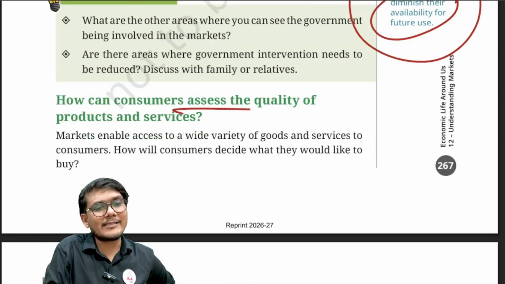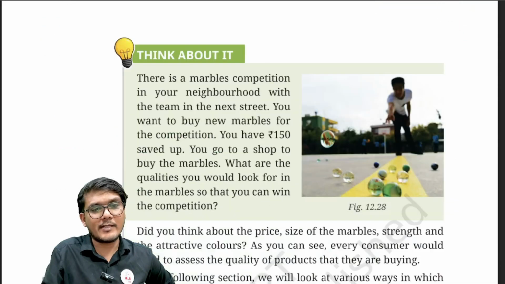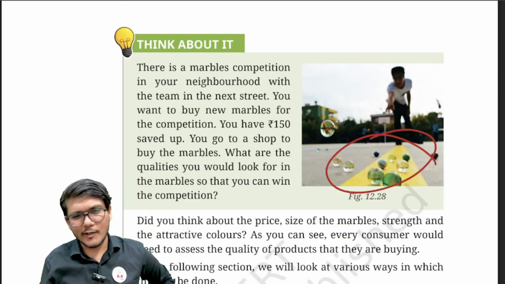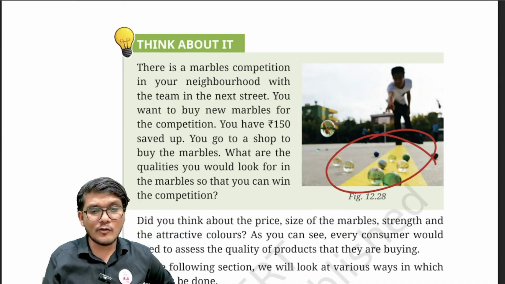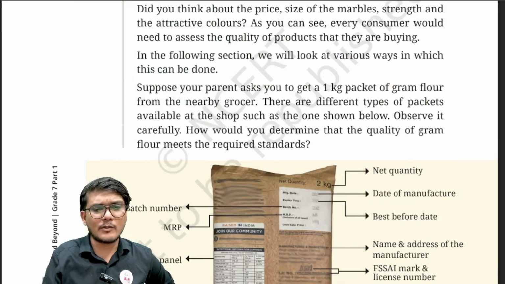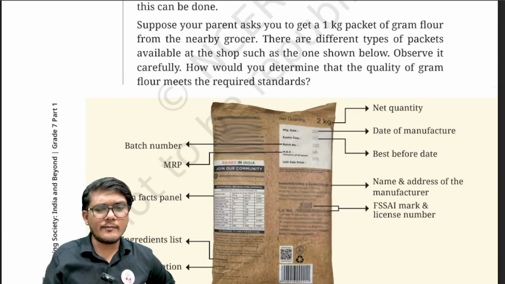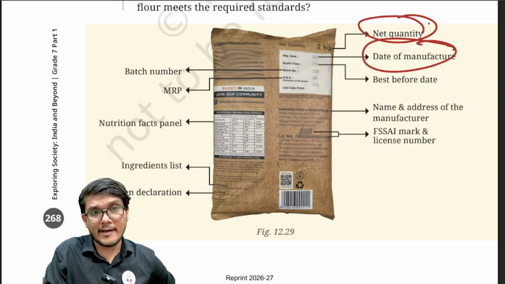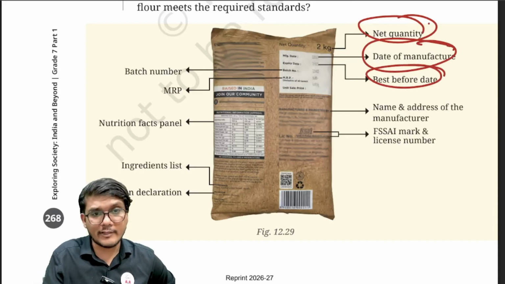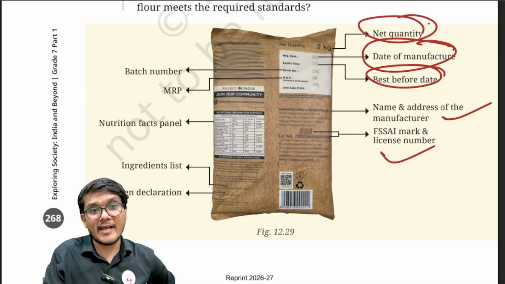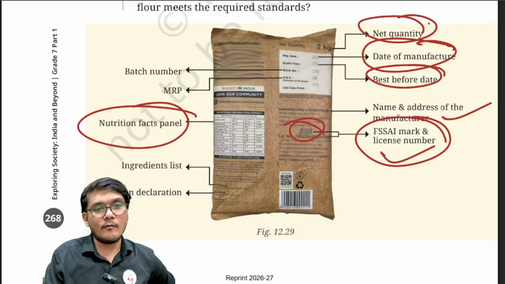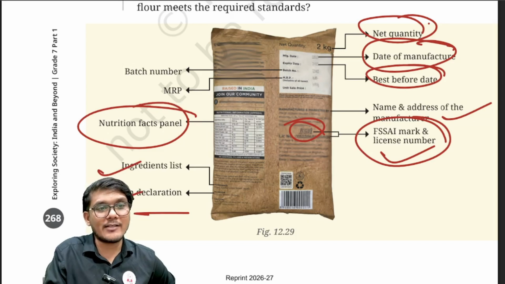Now, how can consumers assess the quality of the products and the services that are there? So let's say if you're buying marbles, you check its quality, attraction, right? What is the size of it, so on and so forth. In the same manner, if you are buying a packet of a particular cereal, let's say a particular food grain, then behind the packet there are a lot of things. First of all, net quantity, the date of manufacturing, it should not have expired, best before, so for how long it can last. Name and address of the manufacturer, FSSAI mark and license number, this gives the assurance. The nutrition facts panel, what all the nutrients are, the ingredient list, allergen declaration, if there are certain allergic things inside it, the batch number and the MRP.